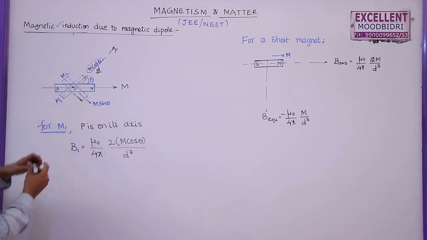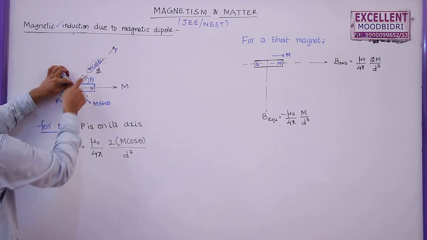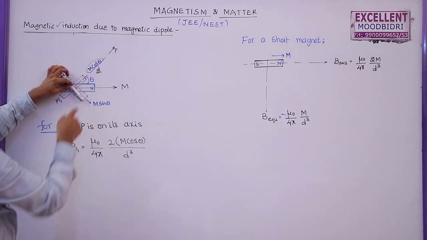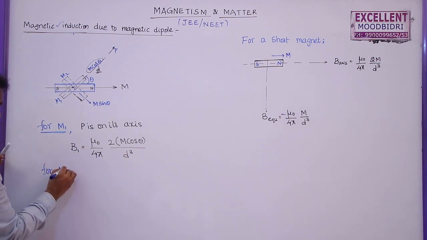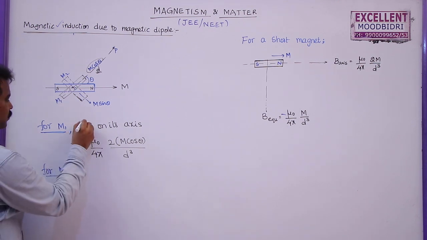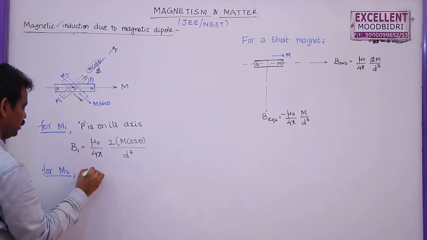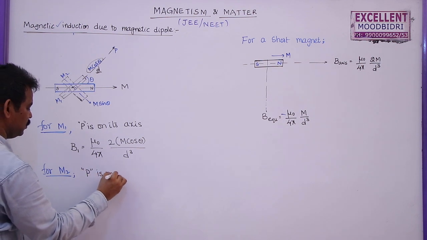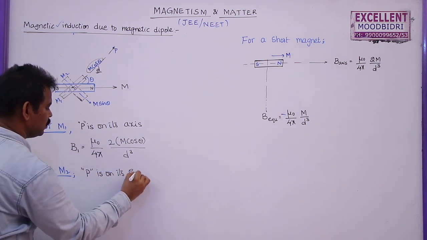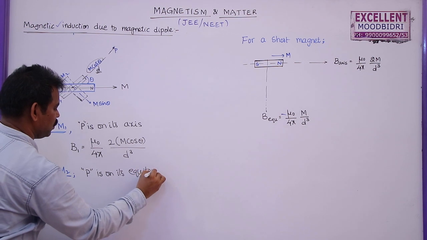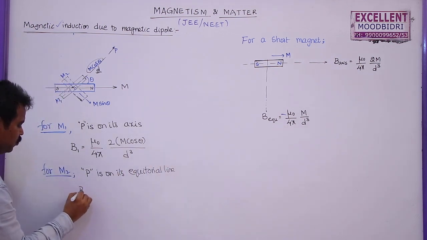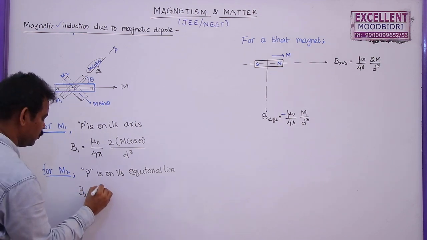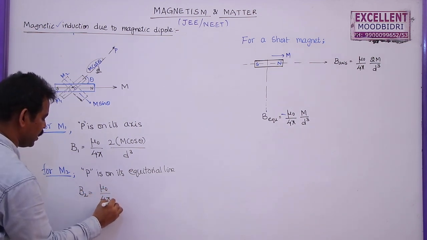Similarly, for this M2 magnet, this point is not on the axis, this is on the equatorial line. So I am writing for M2, P is on its equatorial line. So according to this, B2 can be written as mu naught by 4 pi.